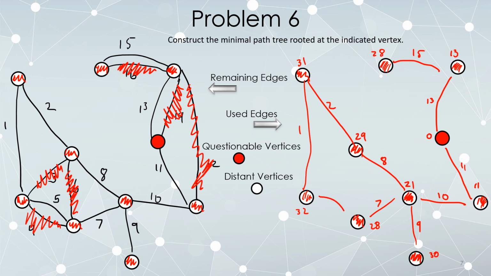The only edge left to consider is this 5, but now it's even easier. 32 plus 5 is worse. 28 plus 5 is worse, so we're not going to use that 5 either. And since I made that decision when I first tried to, I know I'm not going to use it ever. So I remove it from the graph on the left. And now the graph on the left and the graph on the right are the same, and that tells me that we're done. We found a minimal path tree.